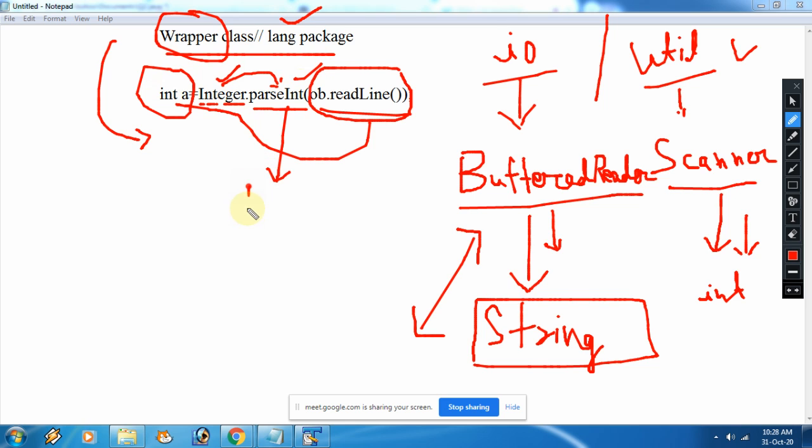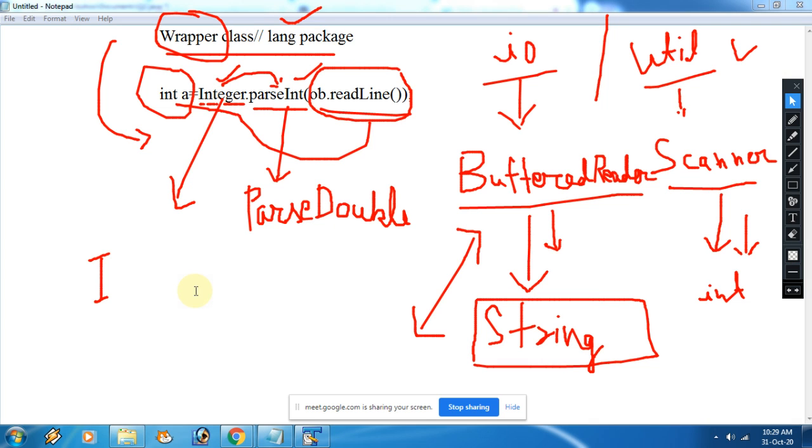Like this we have parse float also, parse double also, parse short also, so many, all the data types are available with you, right? Am I clear everyone? This is the basic difference. The wrapper class always starts with a capital alphabet, like in Integer, I is capital, in Double like this the wrapper class is Double, Character.